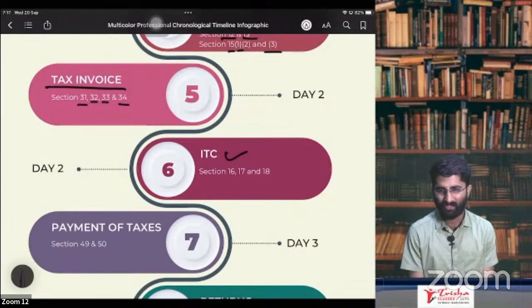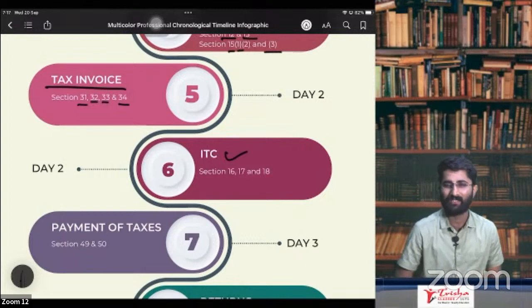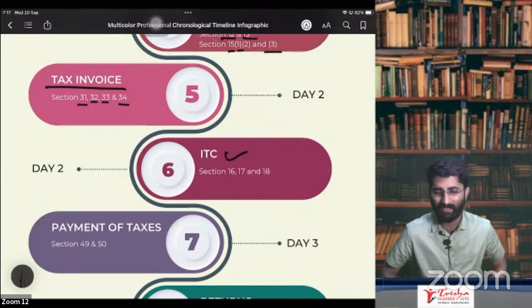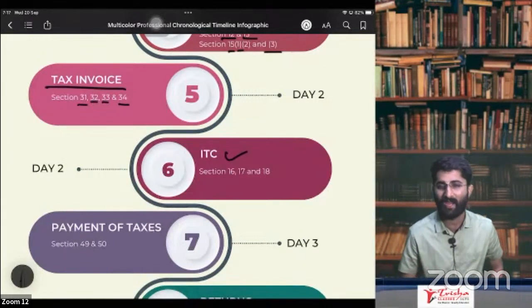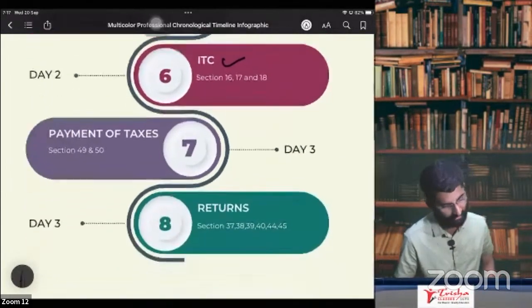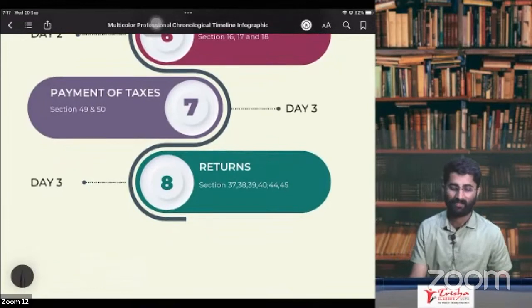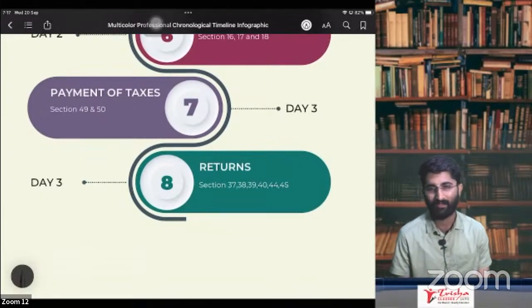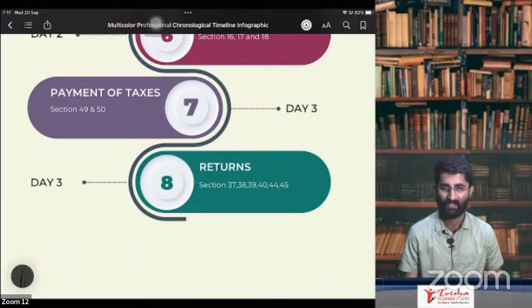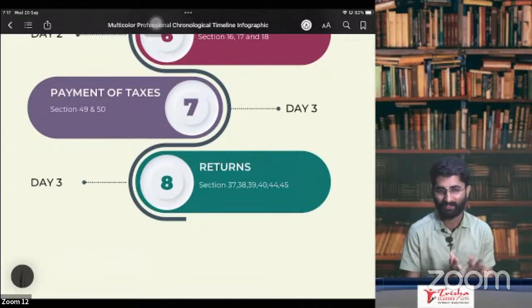Section number 16 is about rules. Section number 17 is about how to apportion everything and blocked credit. Section number 17 has blocked credit, and section number 18 is about some of the other rules. Last but one, that is payment of taxes. Section number 49 and 50, how to pay the taxes. What are the rules of taxation? That we'll be discussing.